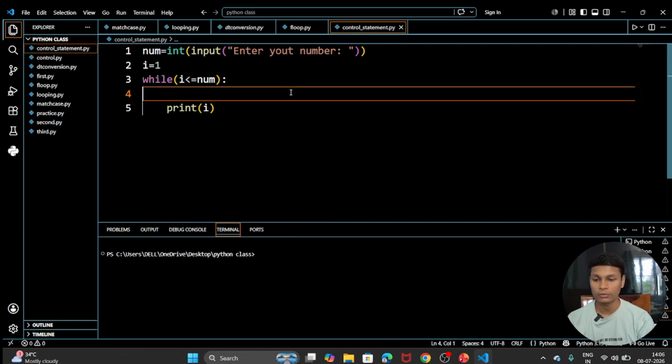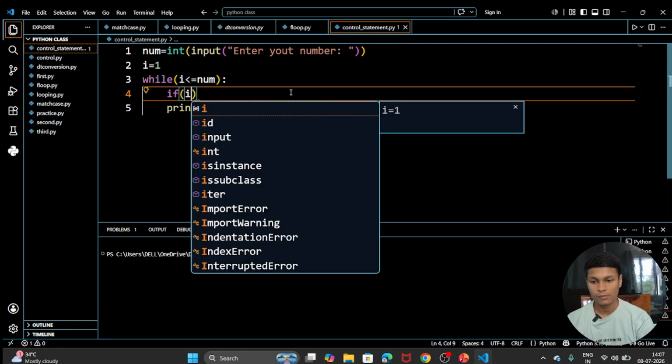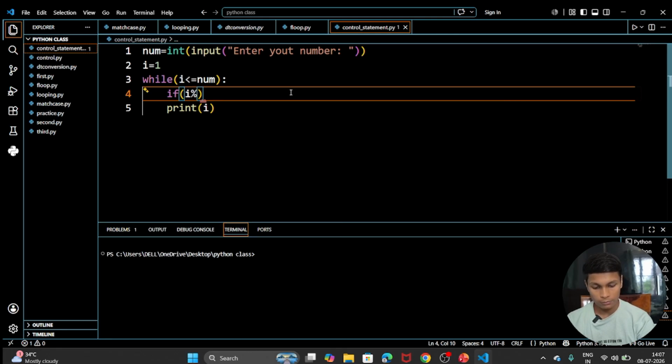After that we write our condition: if i % 5 == 0, which means i is divisible by 5, because you know that percent is the modulus operator. i will be updated every time.